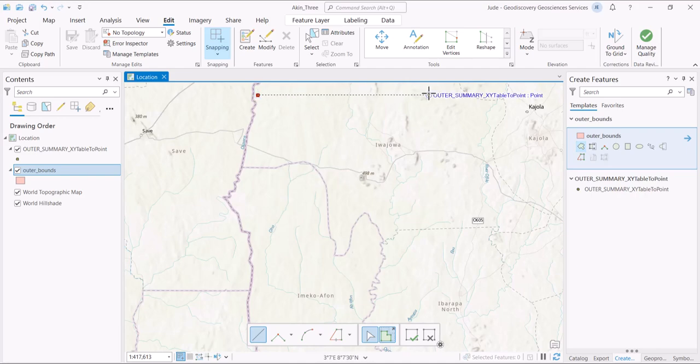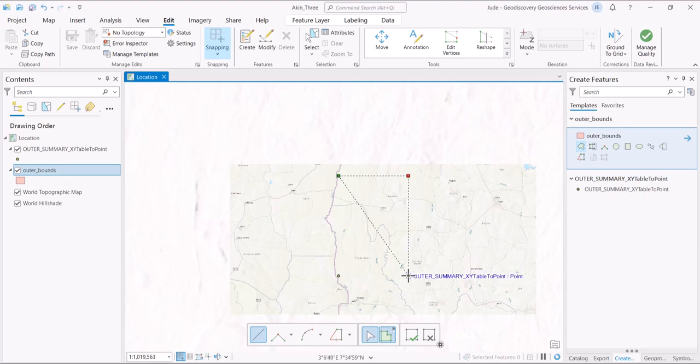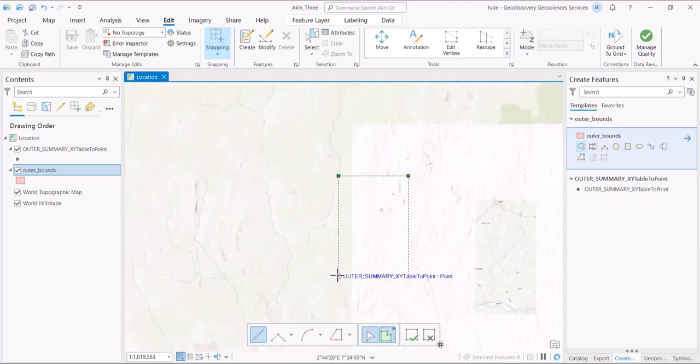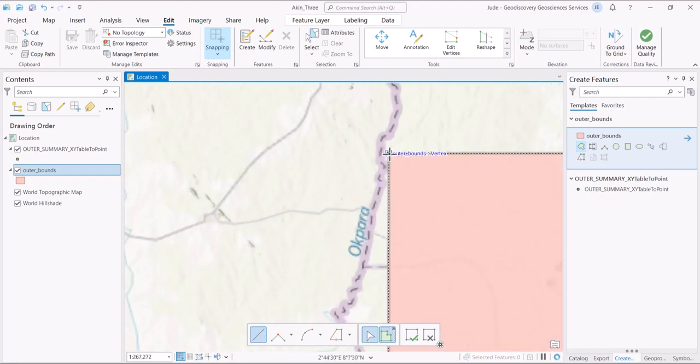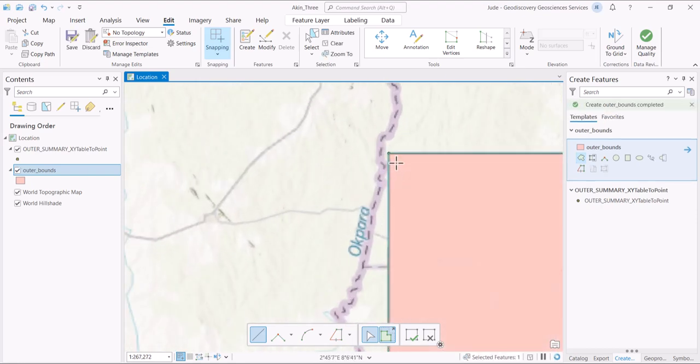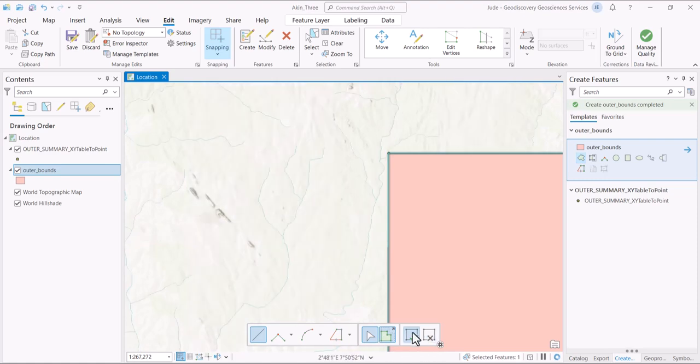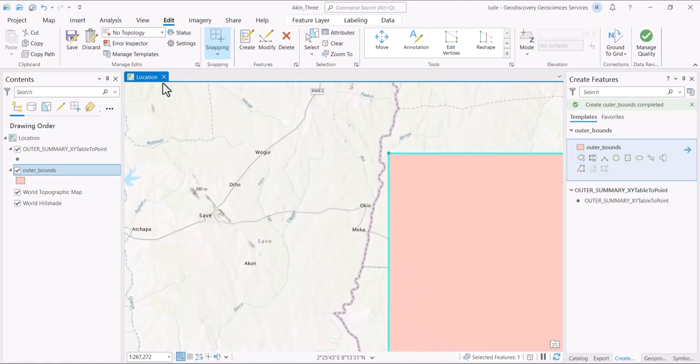Click on here, just click, and where is the other one? Click, it snaps onto these points. You click here, and when you want to finish, you just double click to finish, and click on this check mark here. It's finished. Click on save, and you can clear because we have this highlighted. You can just click on clear here.